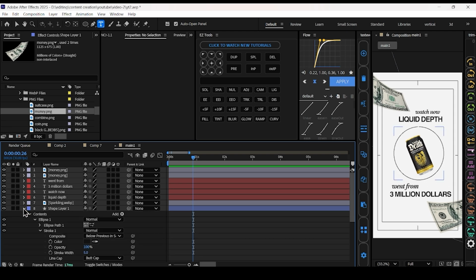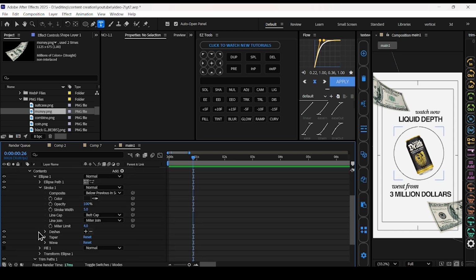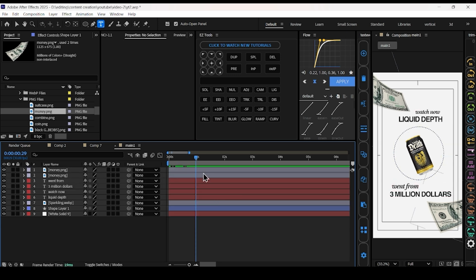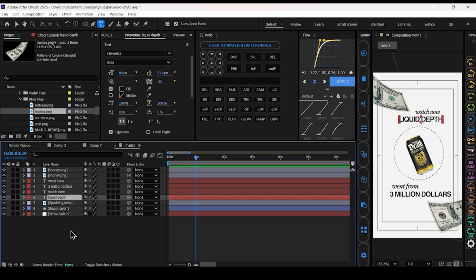Now we added dashes to this circle. Again open this circle layer. Open strokes. Click on dashes. Now dashes are created. We have to add the text animation. I used my preset to animate this text.